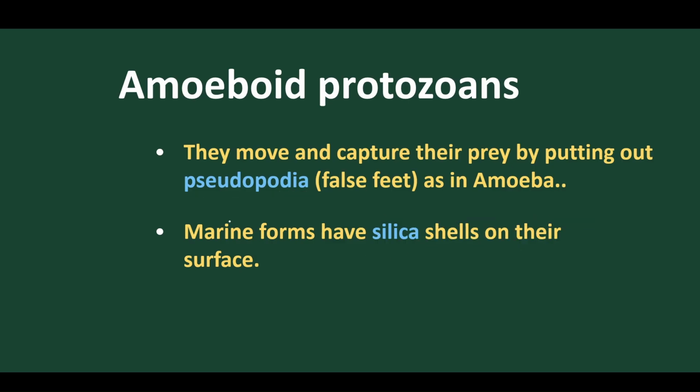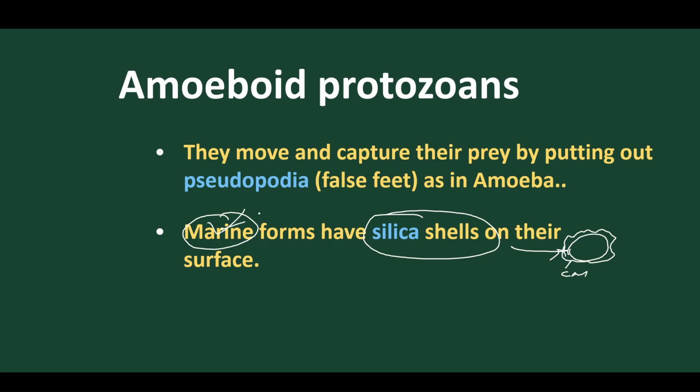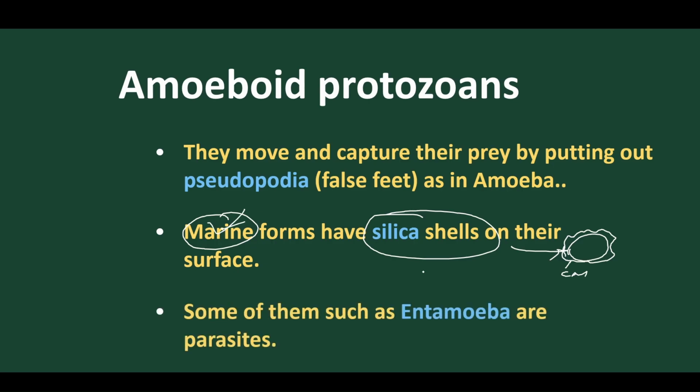And in marine forms, mostly marine forms, silica is found on their surface. So normally the naked body means they have only a cell membrane, but in the marine forms some silica is found on the surface. Only in marine forms. This is amoeba. And the best example is Entamoeba histolytica, which is a parasite that causes dysentery.